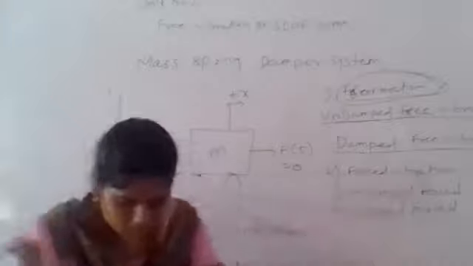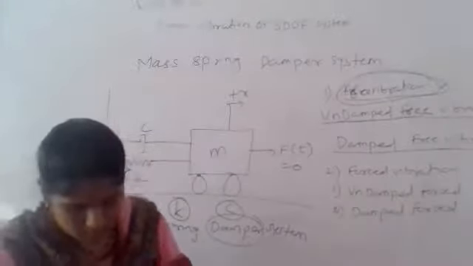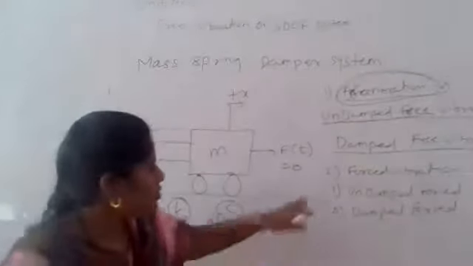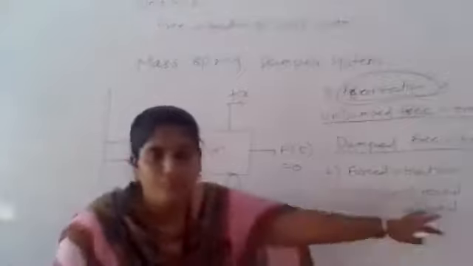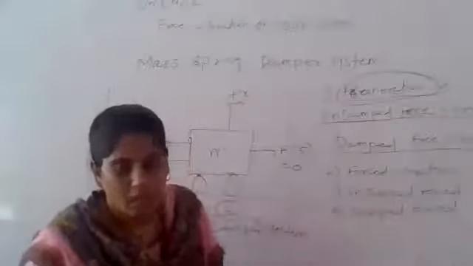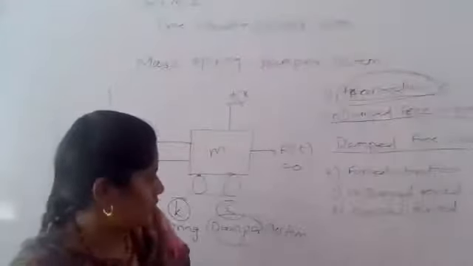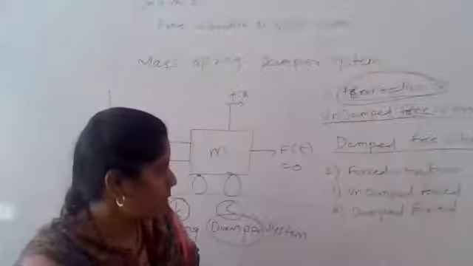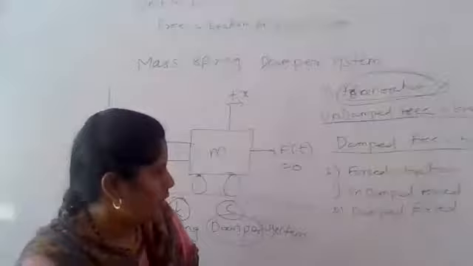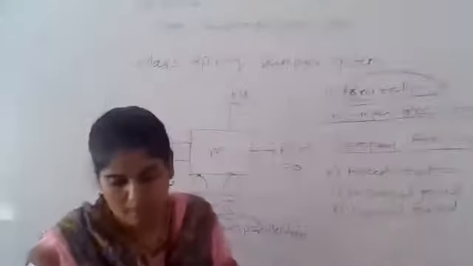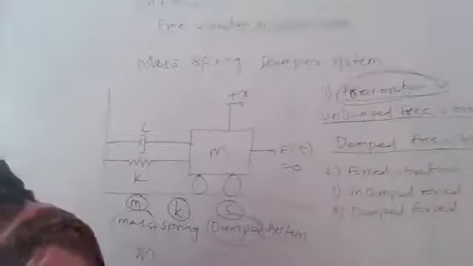Below that, the same way, you write forced vibration, and below this you write the two types: undamped forced vibration and damped forced vibration.